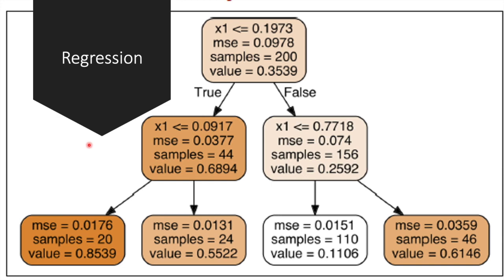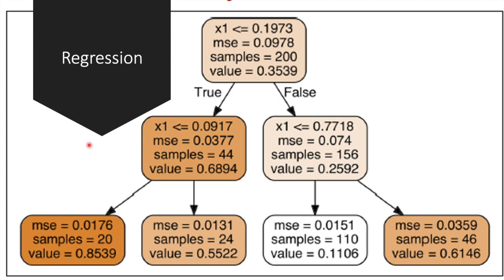One other thing that I wanted to mention is that, as I said, decision trees can be used both as classifiers and as regressors. And here you see a decision tree regressor. As you see, it's very similar to the classification tree that we built earlier. The main difference is that instead of predicting the class in each node, it predicts a value.